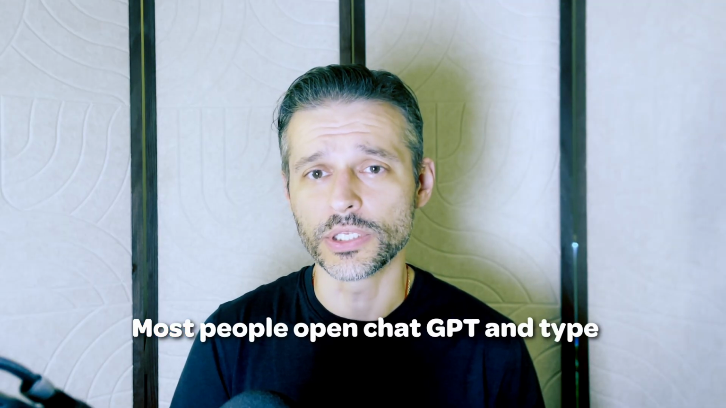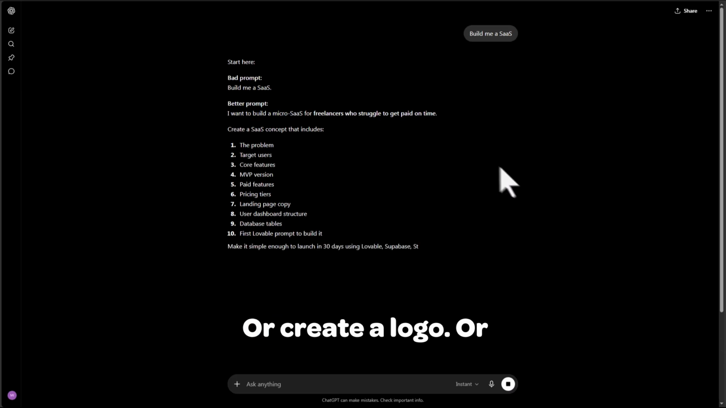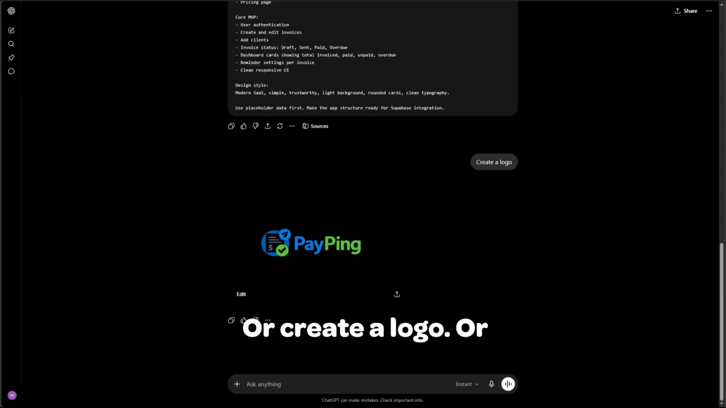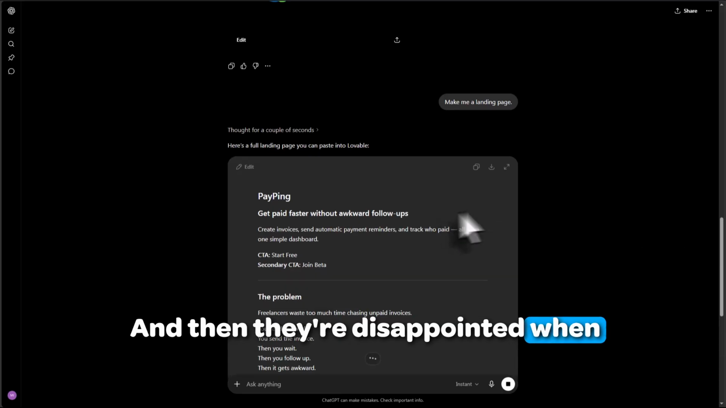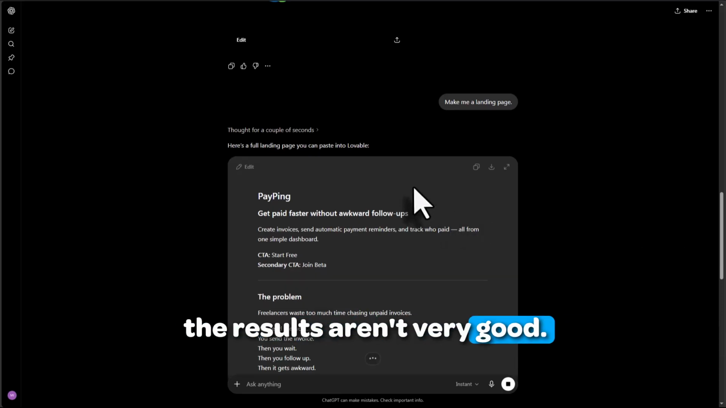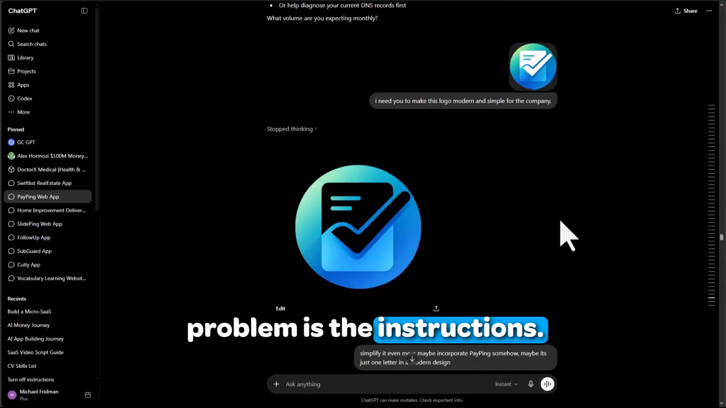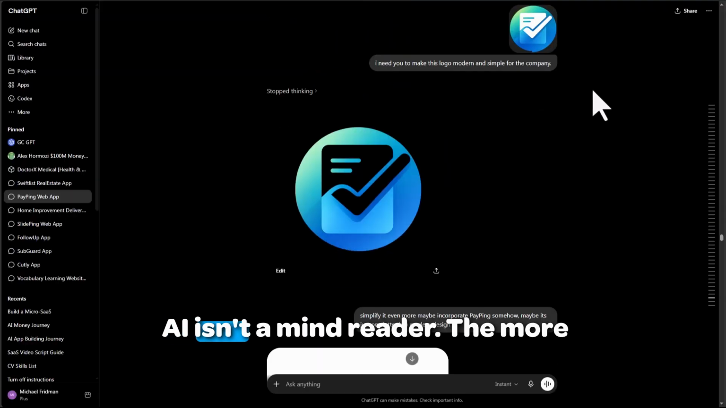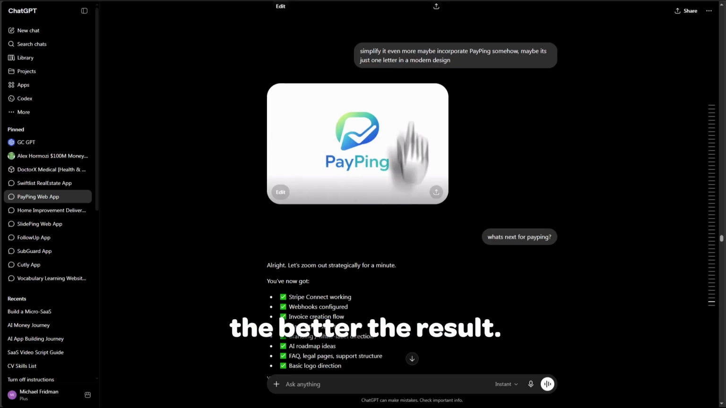Most people open ChatGPT and type, "Build me a SaaS," or "create a logo," or "make me a landing page." And then they're disappointed when the results aren't very good. The problem isn't the AI. The problem is the instructions. AI isn't a mind reader. The more context you give it, the better the result.